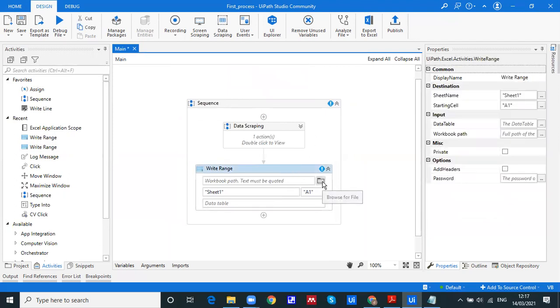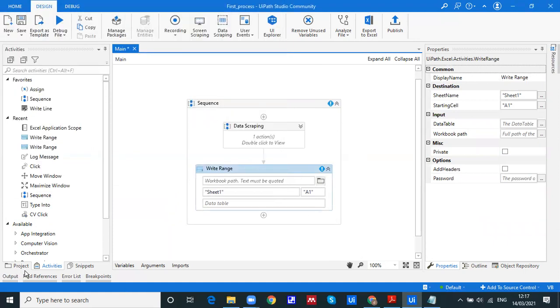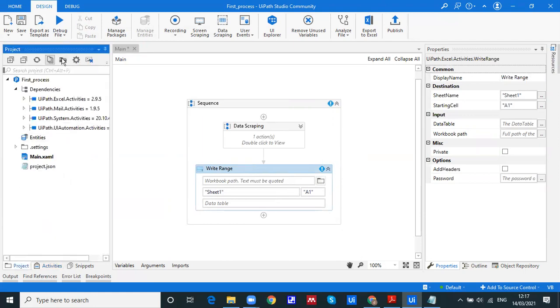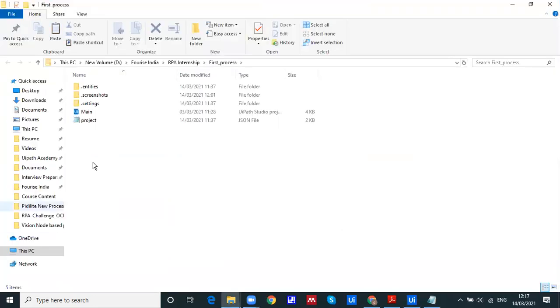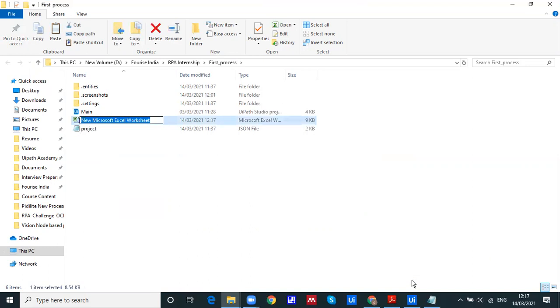I will provide a path here. So it will by default go to your first process. What we'll do is create one Excel file over there. Just click on project, and in project go to folder. It will navigate you to the particular folder where we have created our project. I'll create one Excel here, let's say data.